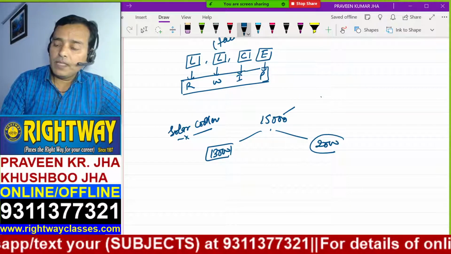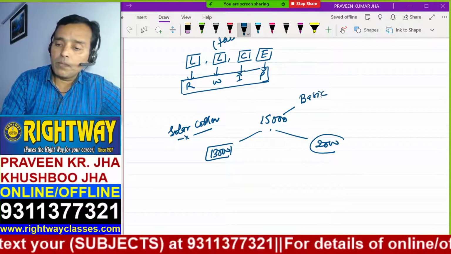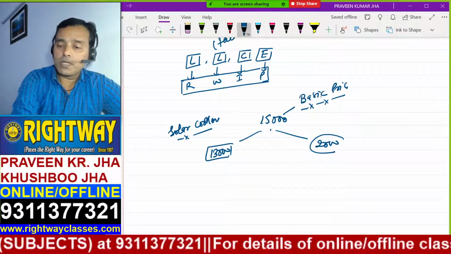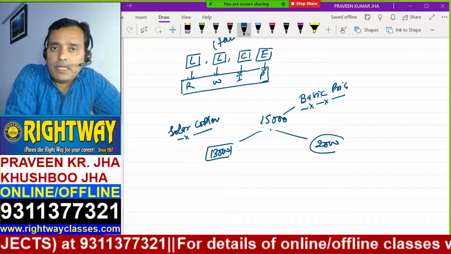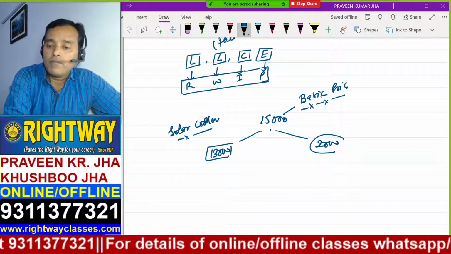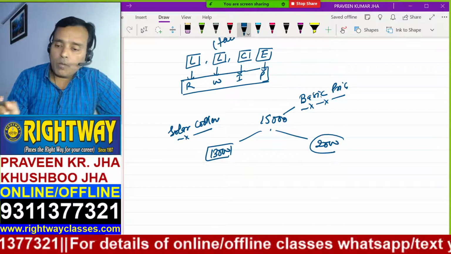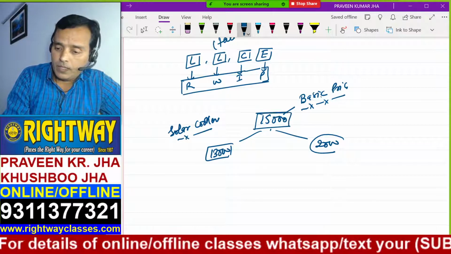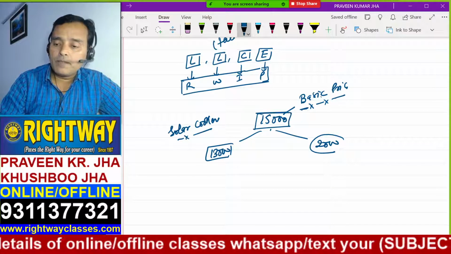So here the 15,000 is the basic price. Why? Because whatever money goes into the pocket of the shopkeeper is the basic price. The shopkeeper ultimately receives 15,000.